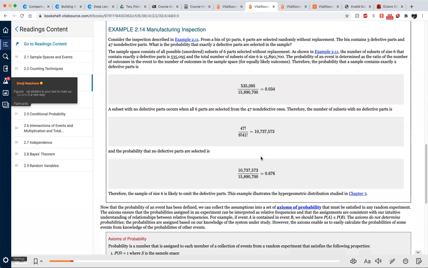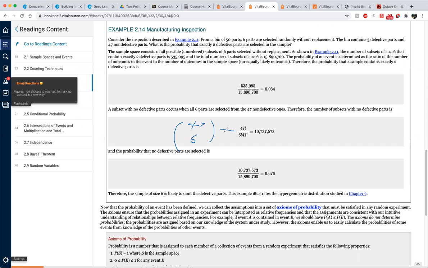Okay. So this is just the number of ways to select all 6 parts, and then all 6 parts are non-defective. That makes sense. This is 47C6. Okay. So that is just 47 choose 6. That is equal to this.